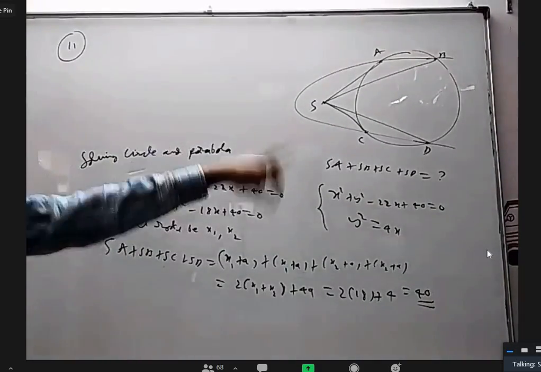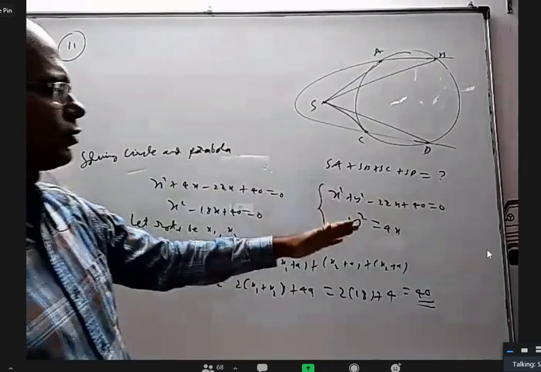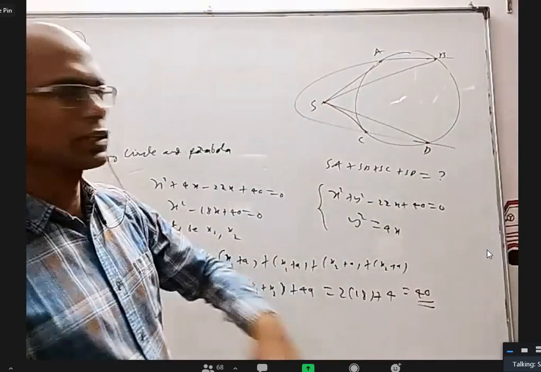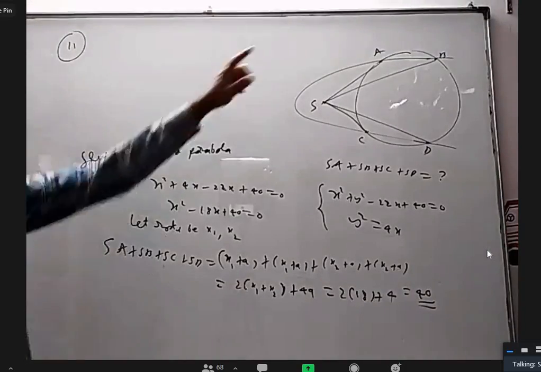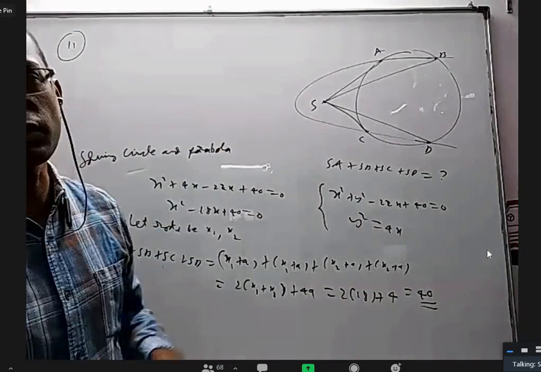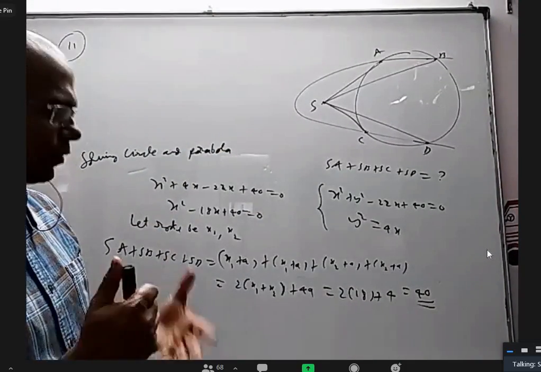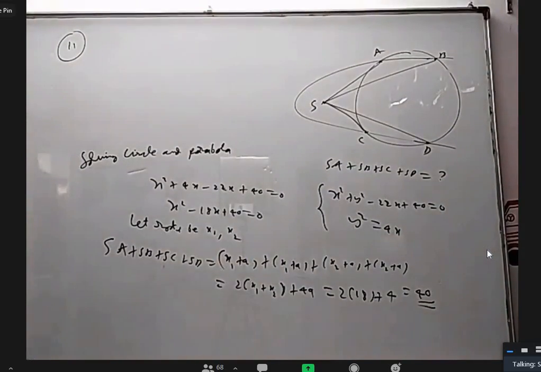If there is a y term, I think I have to keep the y term on one side, everything else on the other side, square it, substitute y square, and I'll get a 4th degree equation with 4 different roots. The sum of the roots of the 4th degree equation and 4a you add. I think you can do that. I think I can make up a question like that. Here it is easier.